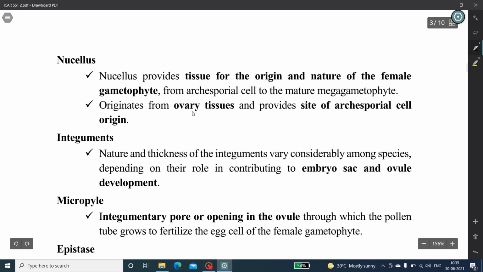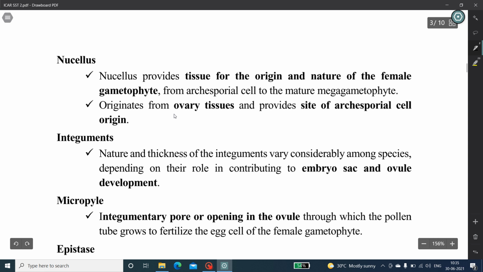Subsequently, part of it becomes trapped within the integuments as the ovule develops. Normally, no further growth occurs as the nucellus is at least partially consumed since it supplies nutrient support to the developing embryo sac. However, in some species, it undergoes considerable development and contributes substantially to the storage tissues as a perisperm.